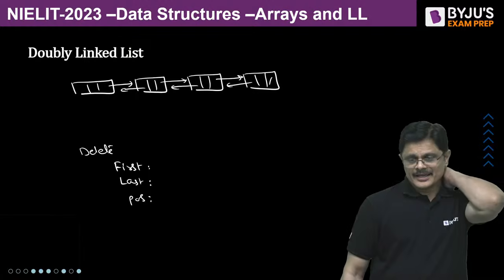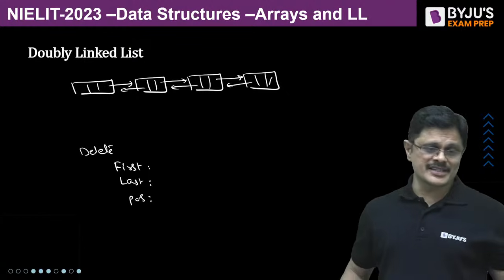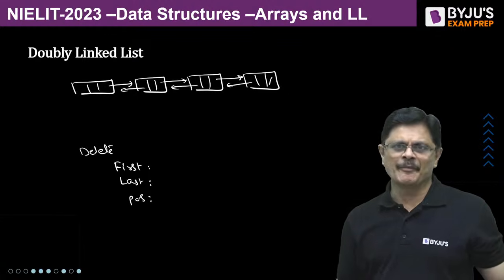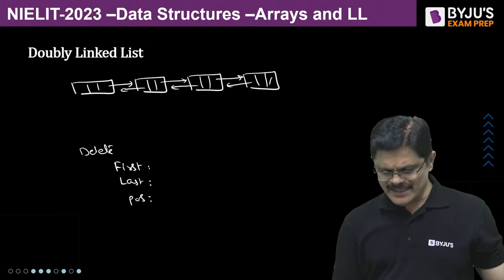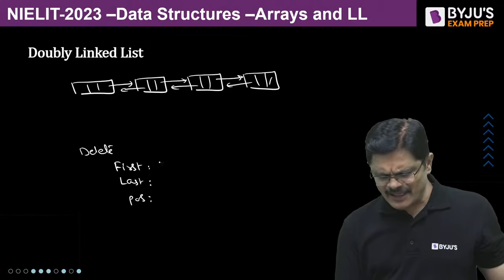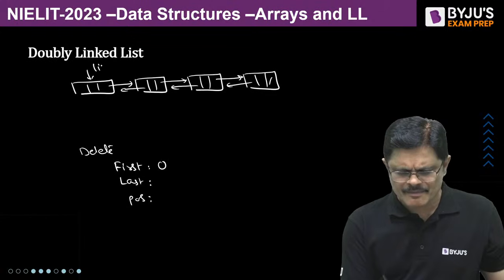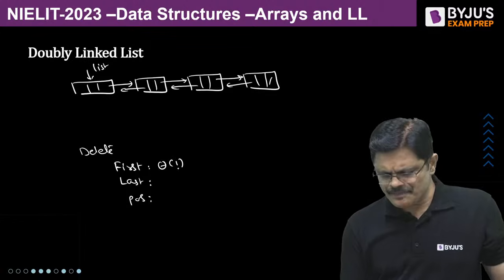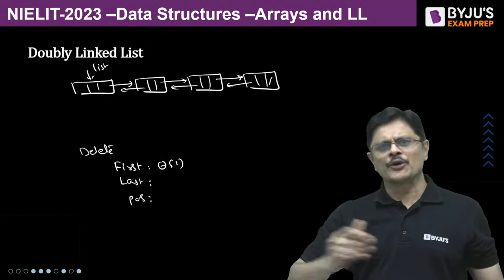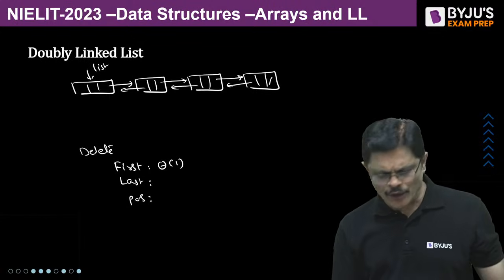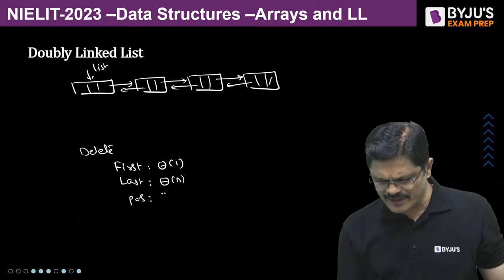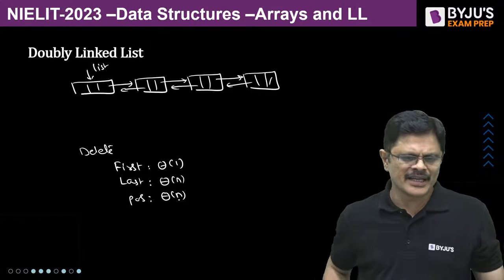Okay, here there is one very interesting result. Anyhow, I have a problem on that, so I'll discuss that. Deleting first node is theta one time because you have the list pointer here. But if you want to delete the last node, you have to traverse. If you want to delete any particular node, you have to traverse. So it will take theta n time, my dear friends.